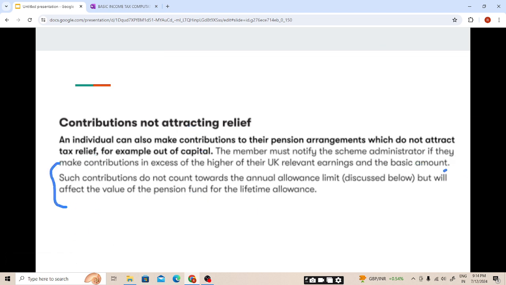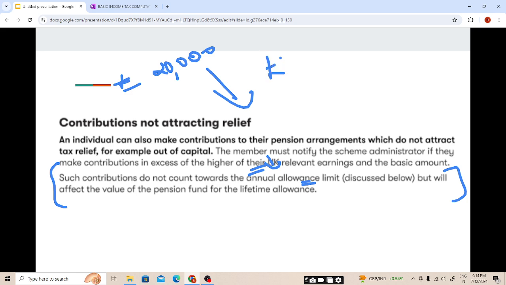Such contributions do not count towards the annual allowance limit, students. We will be covering the annual allowance and the lifetime allowance further. But the excess, in our case 20,000, will not be used in calculating the annual allowance limit. In case of the annual allowance limit, we will only be seeing the 30,000. This point is very important, students. Please do keep it in mind.